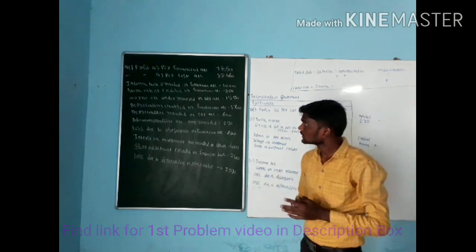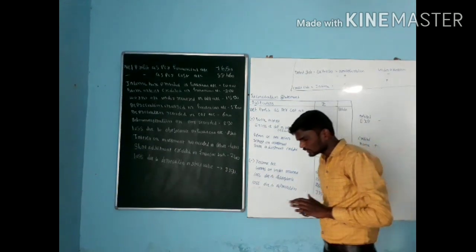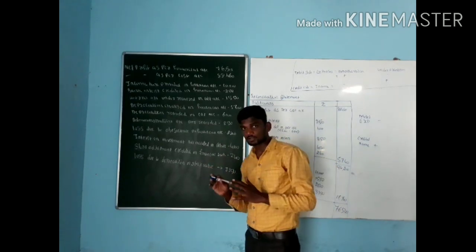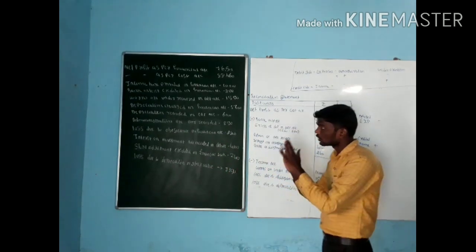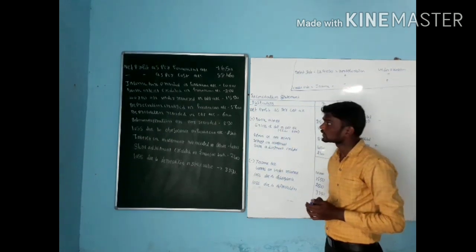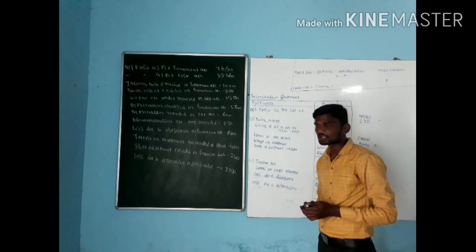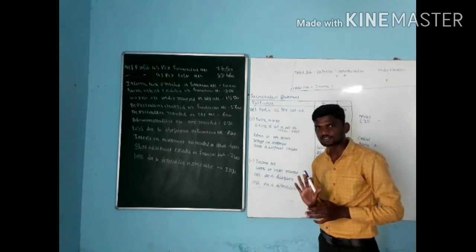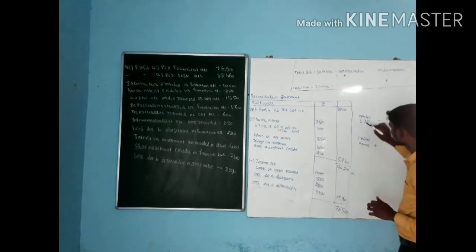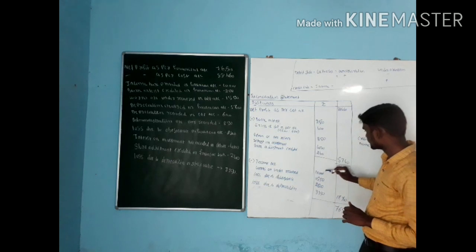See the first one. Income tax provided in financial account. They will not specify any kind of under or over. Even more, income tax will not be recorded in the cost account. Even this kind of information we have to record only in the financial account. Income tax provided in financial account is 10,000. Is income tax a kind of income or expenses? Income tax is a kind of expense. Expenses we need to go for what? Minus. So income tax minus the value.